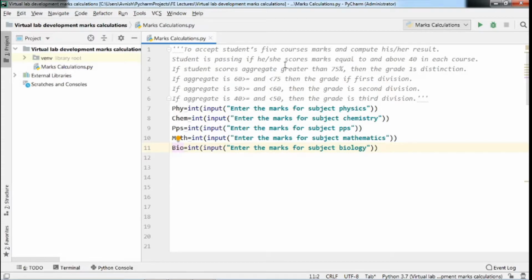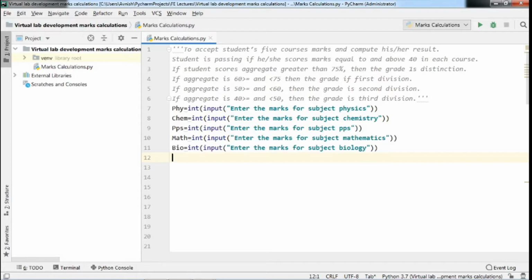Now, according to our problem statement, we have to check whether the student scores marks equal to and above 40. That means each subject must have marks greater than or equal to at least 40, so that we can call that student a pass class. Otherwise, the student will be in the fail class, though he has secured more than 60% or 75% aggregate.